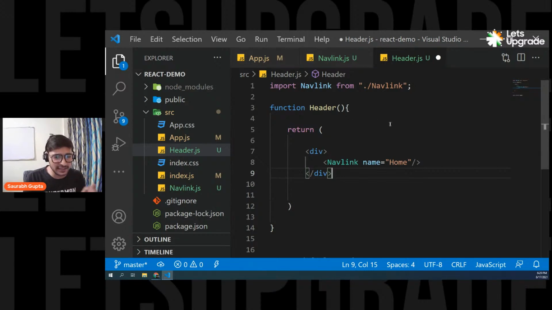Guys, please focus. A lot of people are asking, can we declare more than one component in a single file? You should not do it. That's not a recommended thing. You should never do it. If you want, yes, you can work around with it, but you should never do it. It's a bad practice. Is that clear?